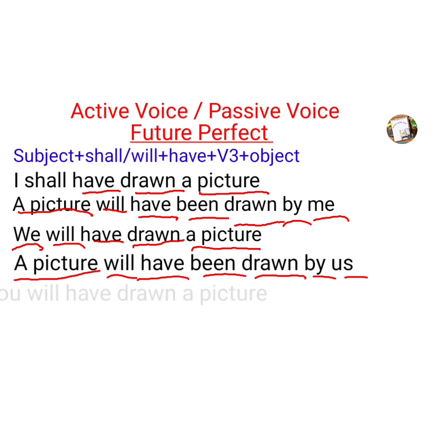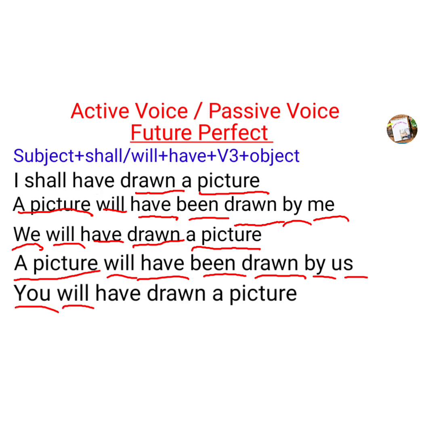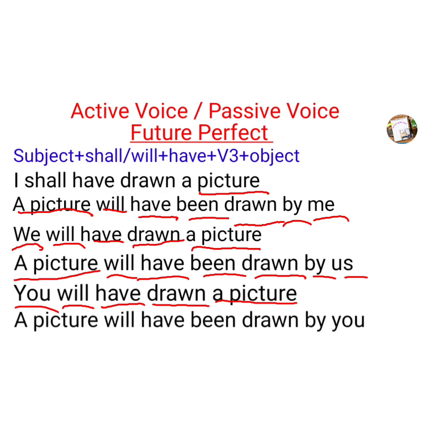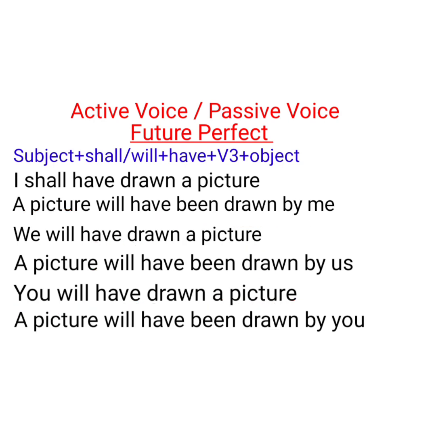Now we'll move to the second person, singular or plural, same: you. You is the subject, will is the auxiliary verb, have is the auxiliary verb, drawn is the V3 form, the past participle form, and a picture is the object. So, you will have drawn a picture. Now it is changing to passive form. The object, a picture, changes to subject. A picture will have been drawn. Will and have are auxiliary verbs, been is added here, and drawn, the V3 form, is used. By is the common word, and you is the pronoun used here. A picture will have been drawn by you.